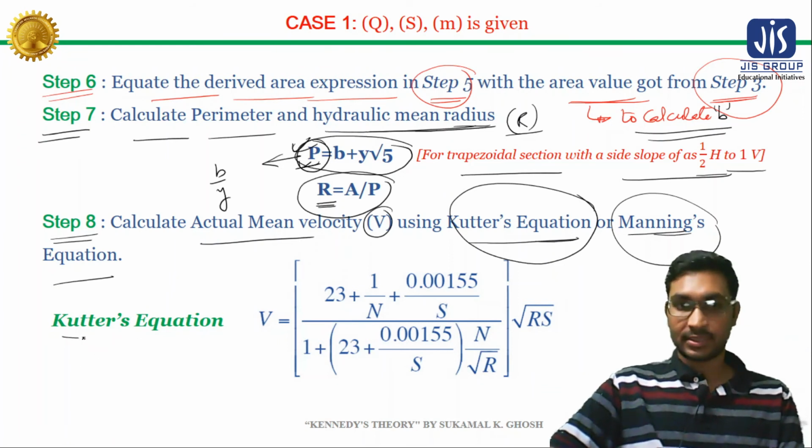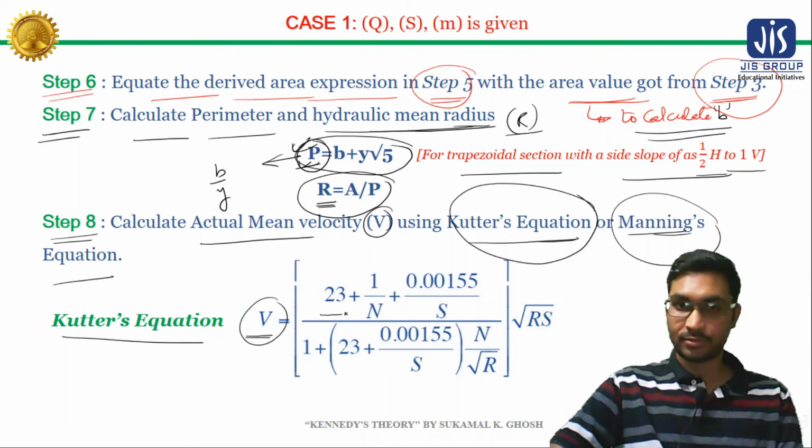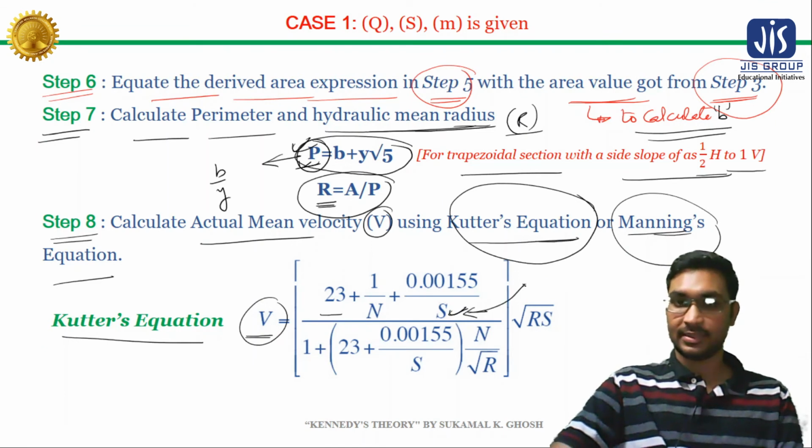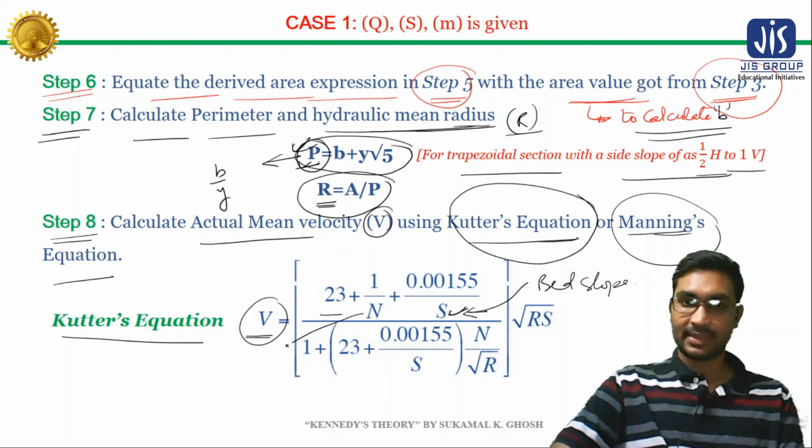So this is Kutter's equation, v, actual mean velocity equals 23 plus 1 by n plus 0.00155 divided by s. This s is bed slope and this n is rugosity coefficient.